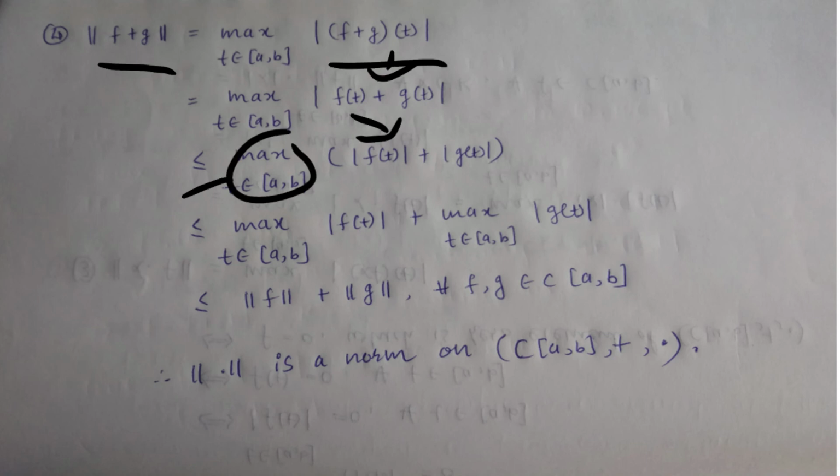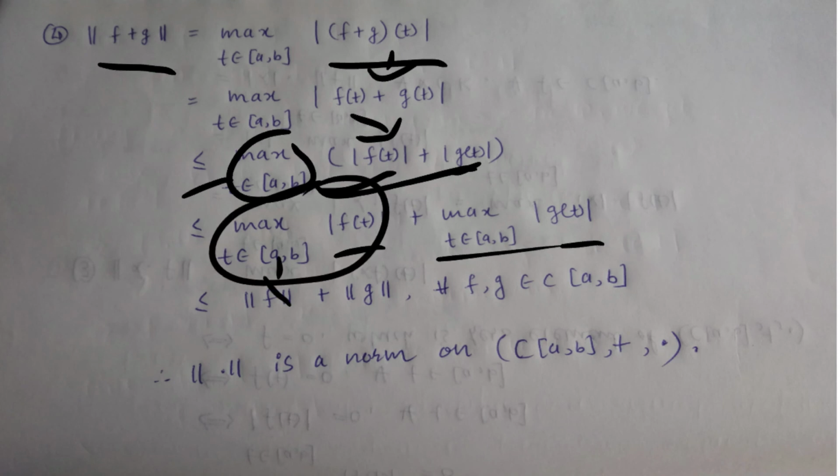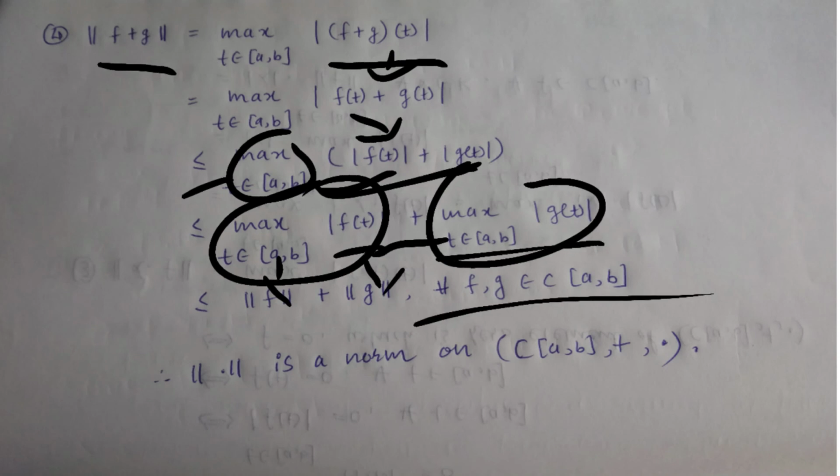Apply this maximum to each term, which gives less than or equal to maximum of modulus of f of t for every t in closed interval AB, plus maximum of modulus of g of t, t belonging to closed interval AB. So this is the definition of norm of f, and this is the definition of norm of g, and this is true for every f and g belonging to C closed interval AB.